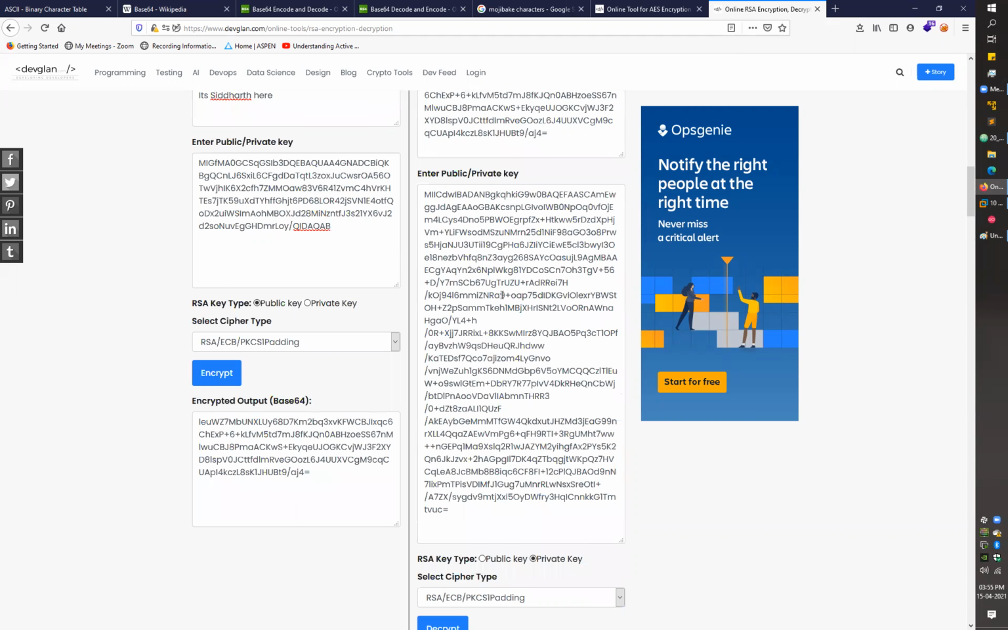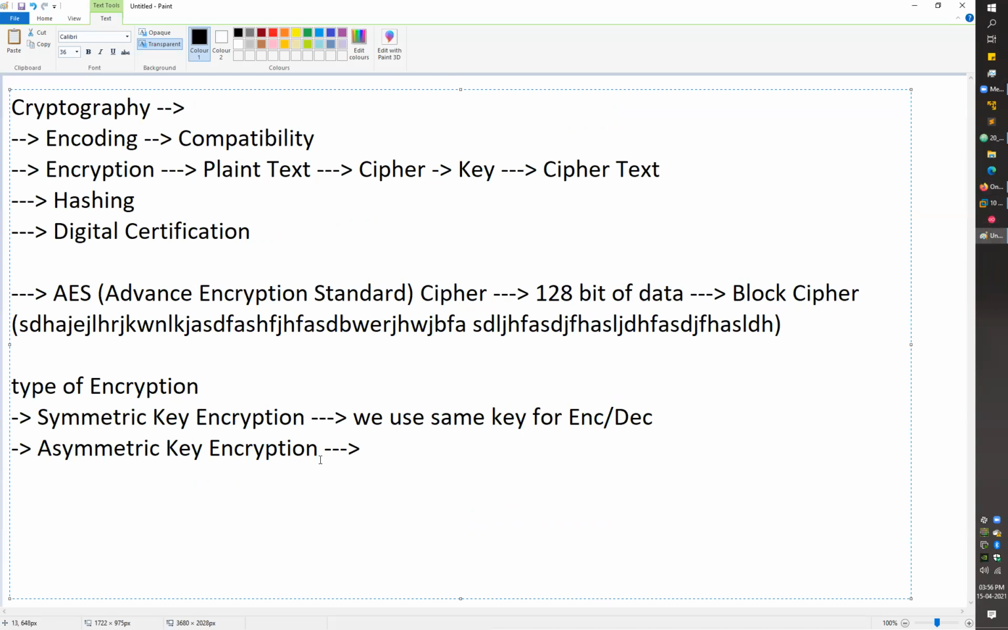You can't use the same alphanumeric string values for both the key for encryption and decryption. You can't use the same, right? This kind of algorithm is known as an asymmetric key encryption cipher, right? So in asymmetric, we use a different key for encryption and decryption, right?